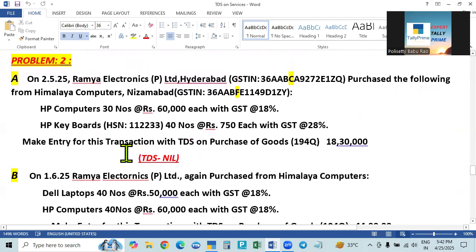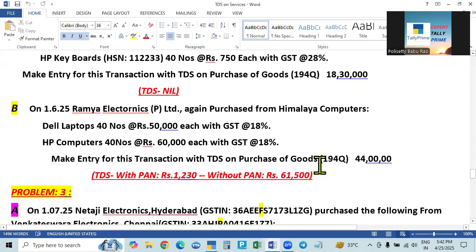In the case of TDS on purchase of goods, the limit is 50 lakhs. That is first, not per annum. Every year from the beginning, one or more bills, total amount of purchase should cross 50 lakhs. On the excess only, we have to deduct. So in this case, the first bill is only 18 lakhs 30,000. So it has not crossed 50 lakhs.